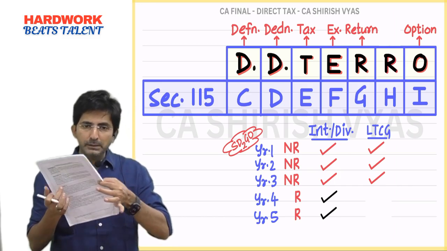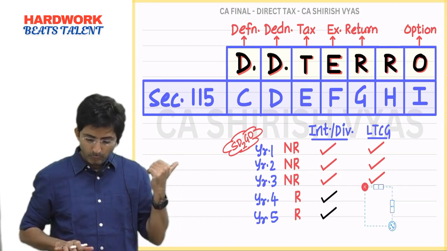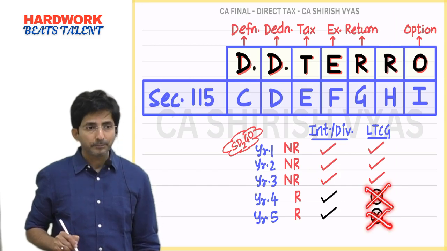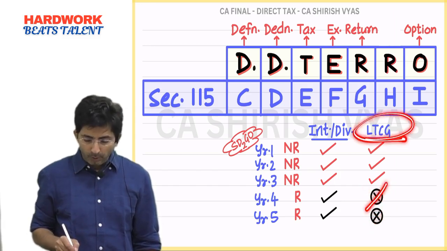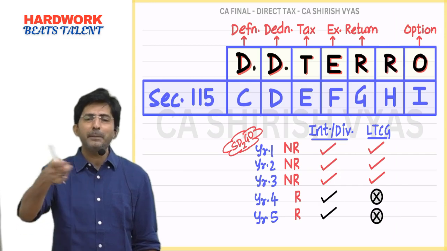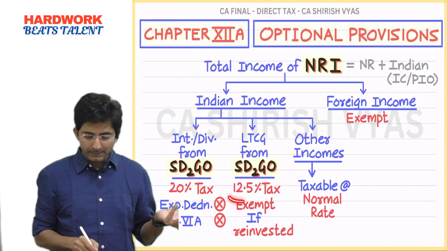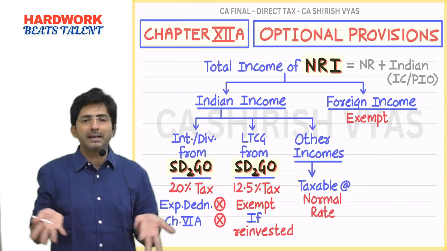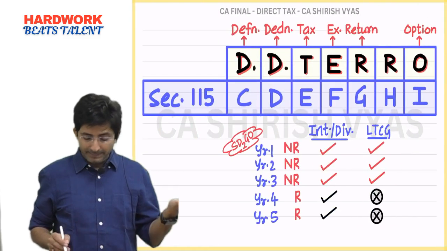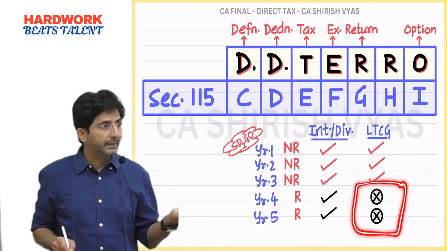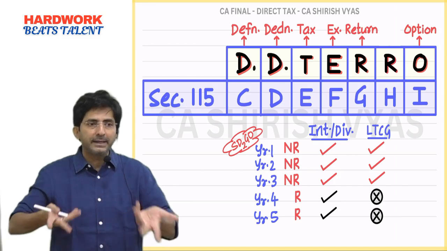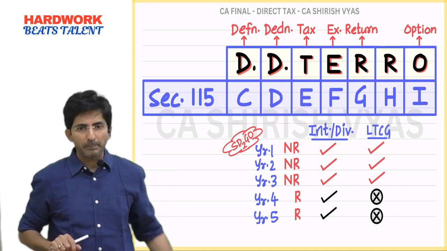But the moment you decide to sell it, you will make a long-term gain. Special provisions not applicable. Means for long-term capital gains, you will not get special provision. And anyway, for long-term capital gains, what is so special? Rolling benefit. Otherwise, in long-term capital gains, 12.5% is the normal rate only nowadays. But that benefit of reinvestment will not be available once you become resident in India. Because after coming to India, you are rolling like a normal Indian. Then special provision not applicable.